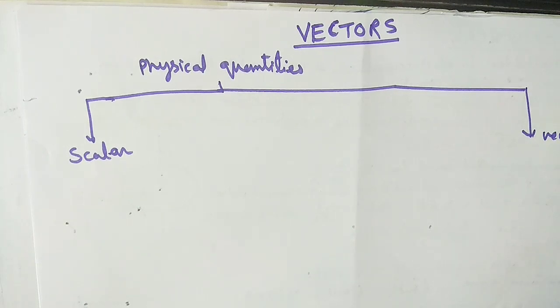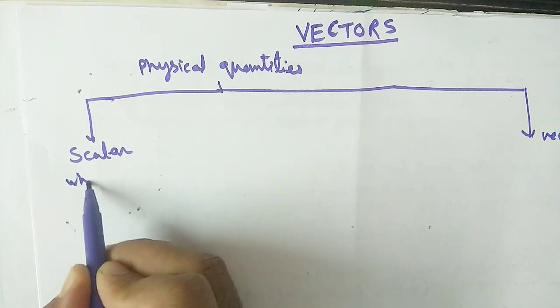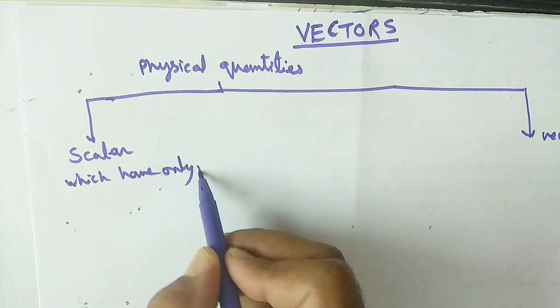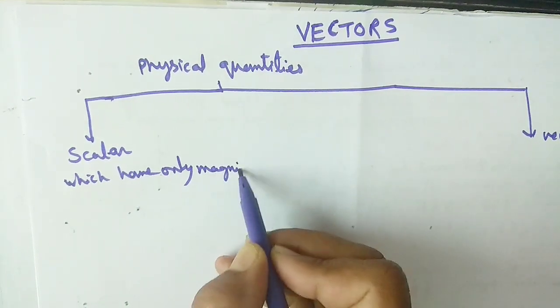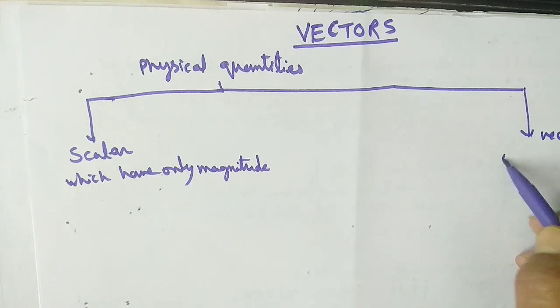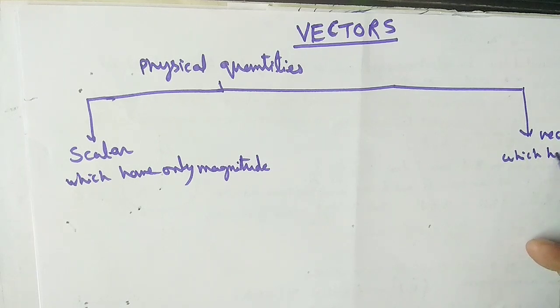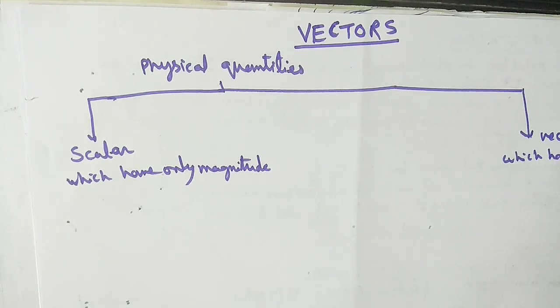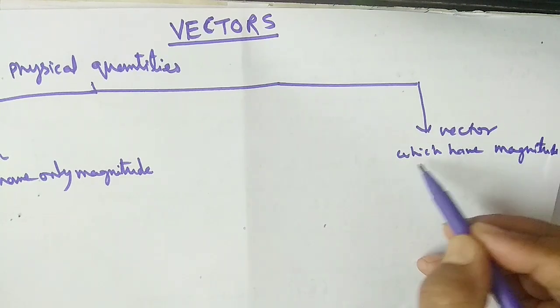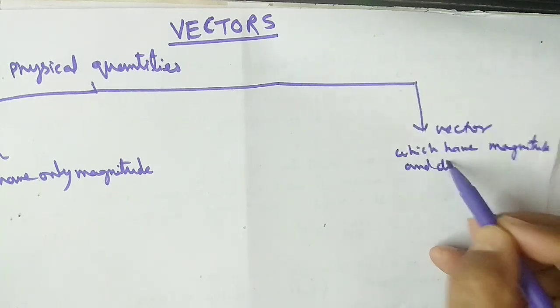Now what are the scalar quantities? Scalar quantities means the quantities which have only magnitude. And the vectors have magnitude and direction both.